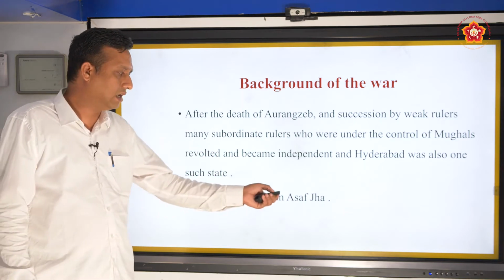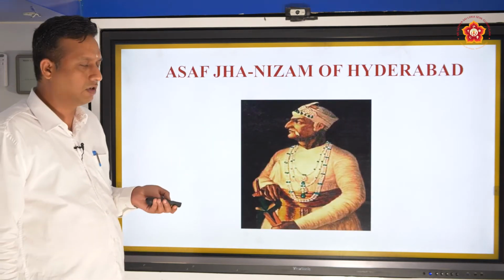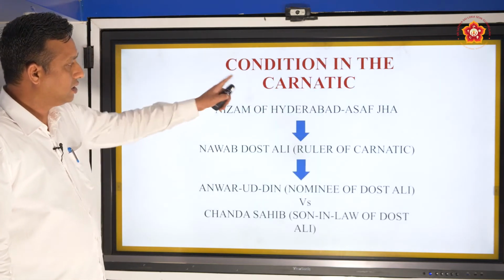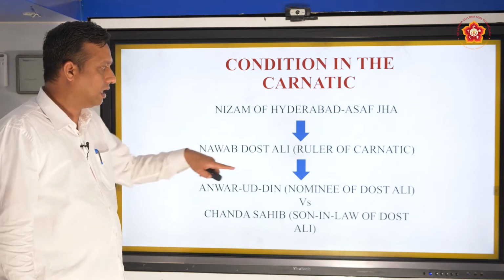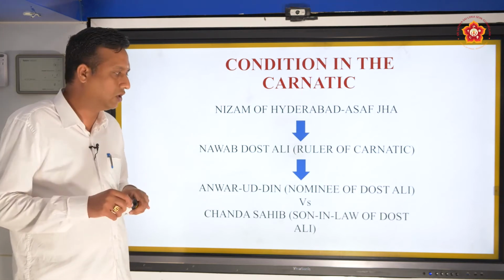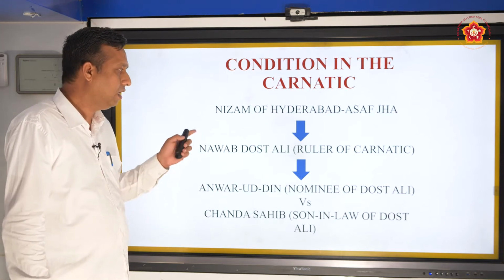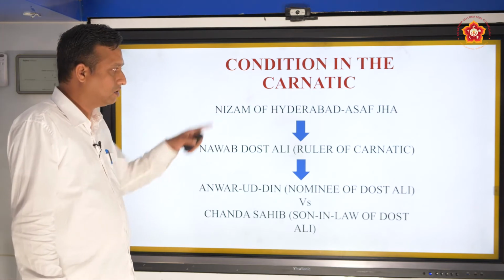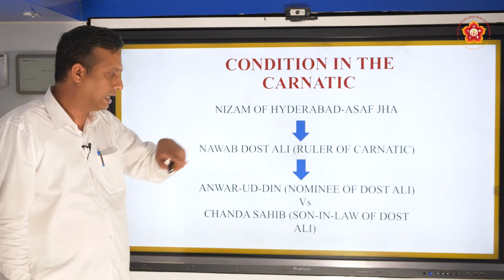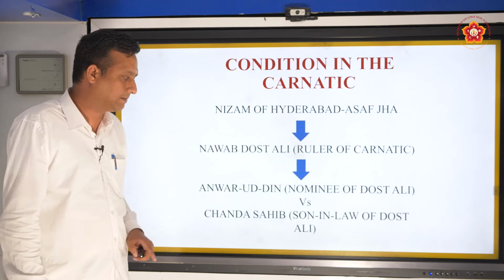Its ruler was Nizam Asaf Jah. Nizam Asaf Jah was the ruler, the Nizam of Hyderabad. Nizam means the king. So this Nizam of Hyderabad was controlling the Carnatic region. The Carnatic region, as I told you, is the eastern coast of Tamil Nadu. Arcot is the capital of this particular Carnatic region. So he was supervising this. So the Mughals were there. Under the Mughals was the Nizam of Hyderabad, and the Nizam of Hyderabad was controlling the Carnatic region. At that point of time, Nawab Dost Ali was the ruler of Carnatic.